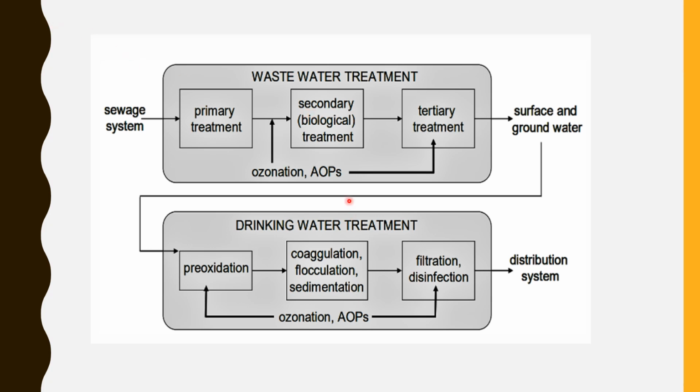AOPs can be installed at drinking water treatment plants depending upon the influent composition and the effluent quantity. AOPs can be installed either as a tertiary component after the biological treatment of wastewater or as a pre-treatment stage before the secondary treatment in order to enhance the biodegradability of trace organic contaminants.